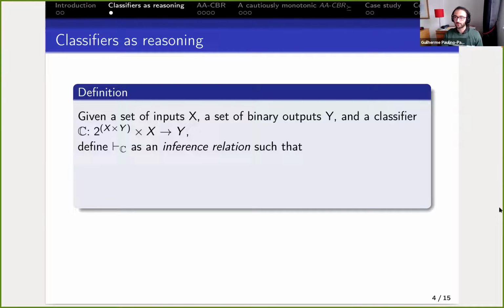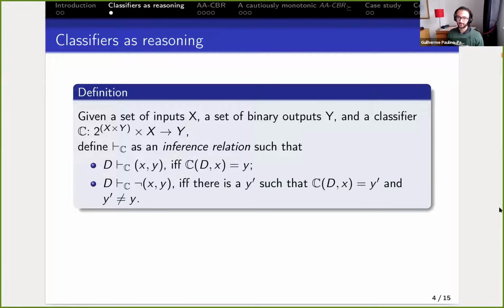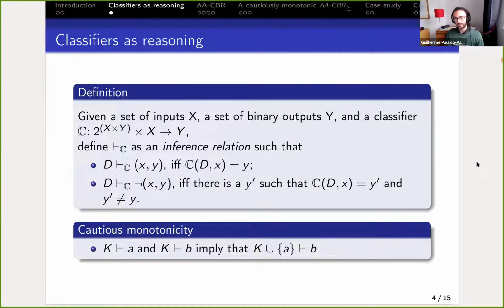And we define an inference relation on this. We say that the data set D infers a pair (x, y) if and only if the prediction for x on the classifier trained on the data set D is y. And we say it's not (x, y) if there's another y' different than y such that that's the prediction for x. And we ask whether this relation is Cautious Monotonic for a classifier.